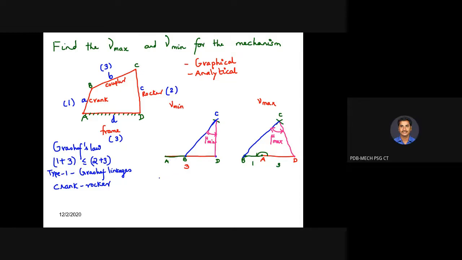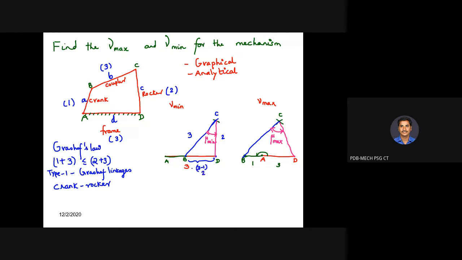Equation for the cosine law of the minimum transmission angle: A square plus B square minus 2AB cos. First you need to consider this triangle, BCD. In the triangle, BC is 3 centimeter, CD is 2 centimeter. What is this side? 2 centimeters, sir. That is 3 minus 1, correct? So this particular portion BD is nothing but 3 minus 1, that is 2 centimeter.